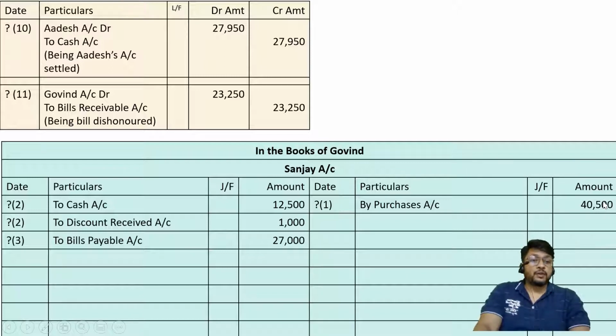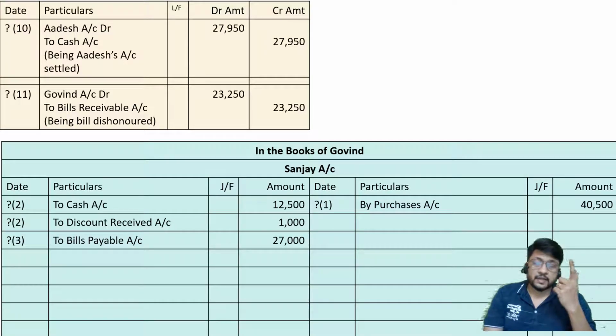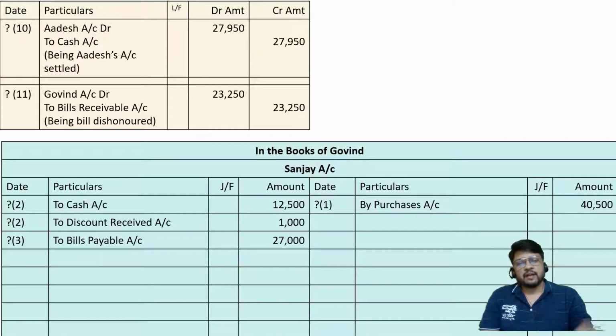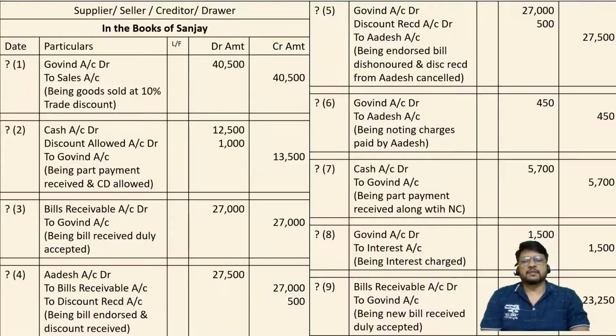So on the due date, if Govind settles the account, pays the money, honors the bill, then Sanjay's account is already closed. Sanjay's account is already over now. But unfortunately what is happening? On the due date he decided to dishonor the bill. So this story went on and we are required to consider other entries. Okay, let us consider the next situation.